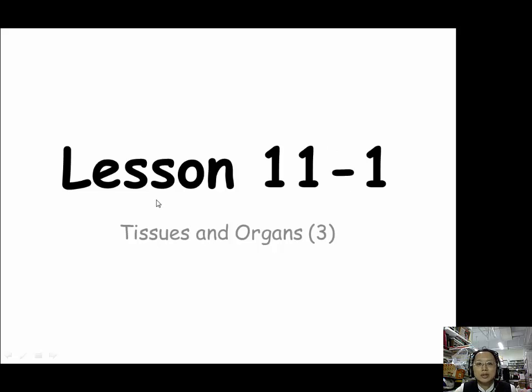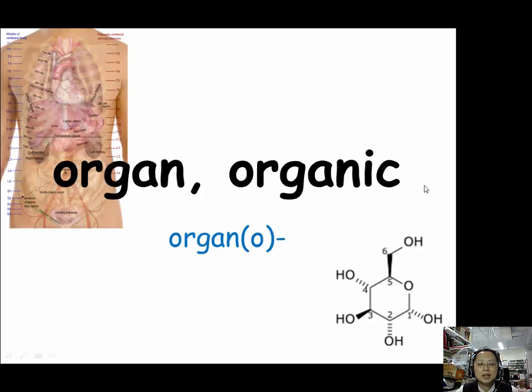Now we'll learn lesson 11. In the first part, we will learn some prefixes and suffixes for circulatory systems. First, when we talk about organ, we use the prefix organo. And also, we can use the prefix organo to describe something that's organic.